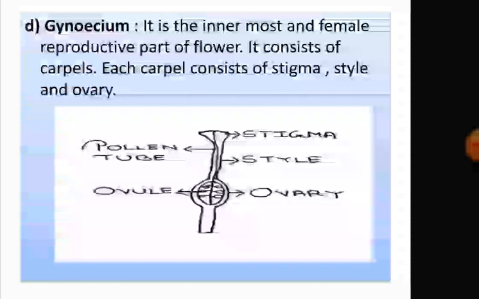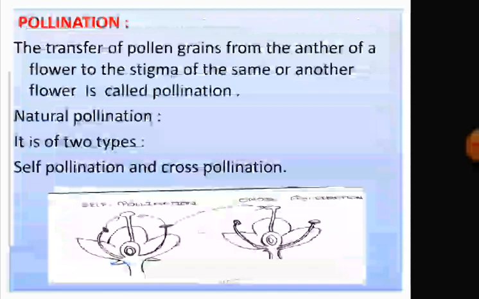This ovary contains one or more ovules. So these are the four whorls of a flower.